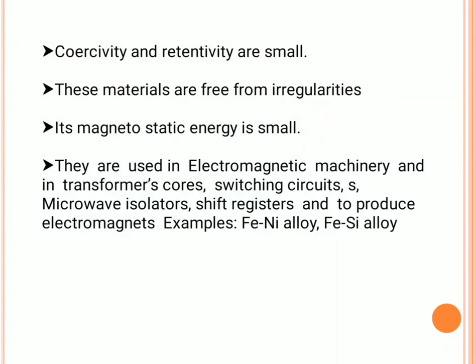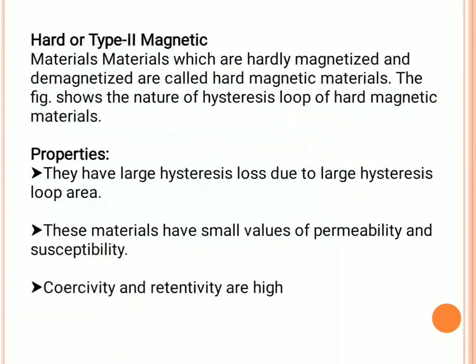That means temporary magnets. Examples for soft magnetic materials: iron nickel alloys, iron silicon alloys, and also silicon steel and soft ferrites. So this is about the soft magnetic material or type 1 magnetic material. And the second type is hard magnetic material or type 2 magnetic material.